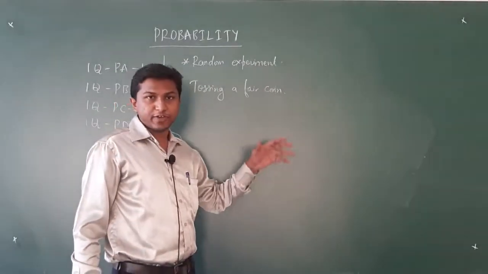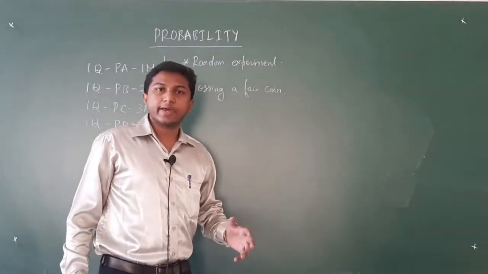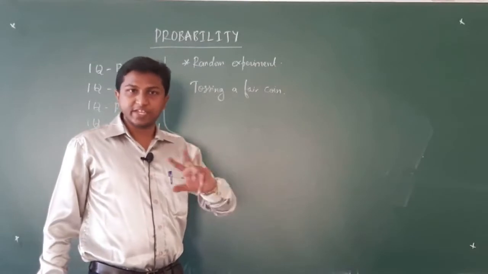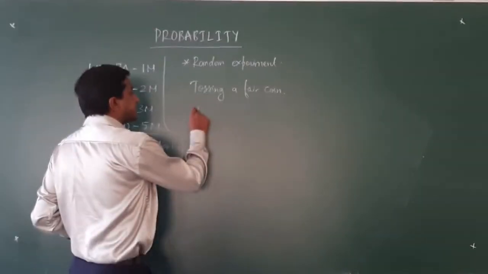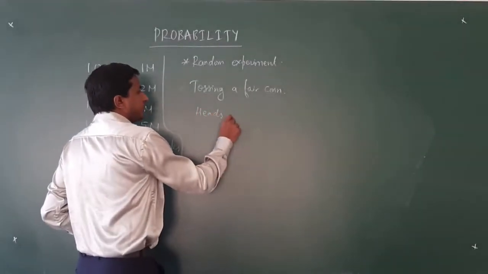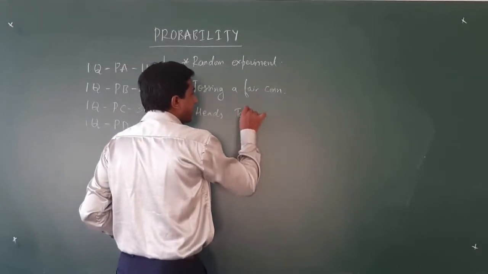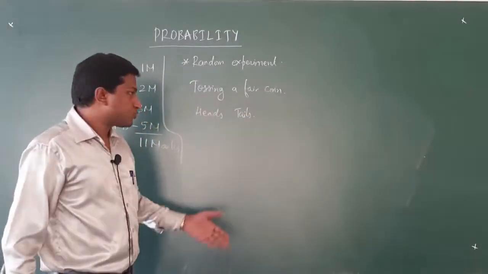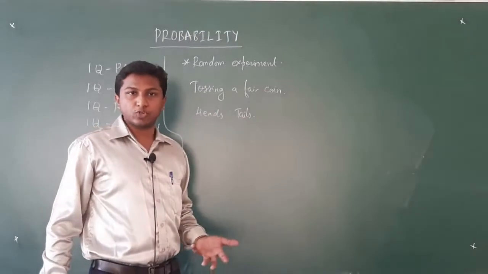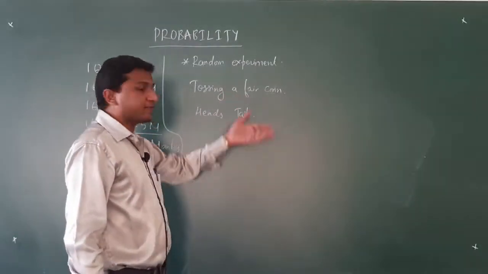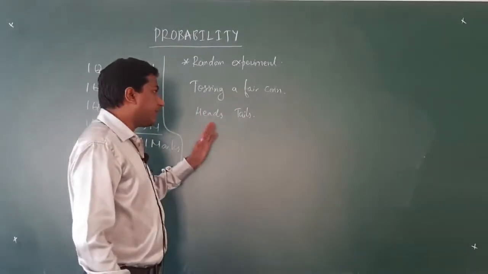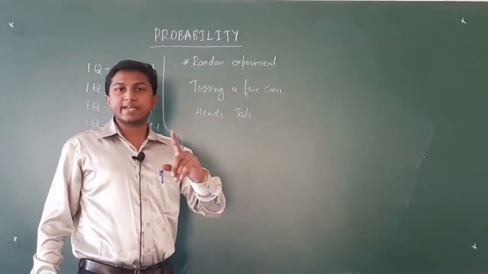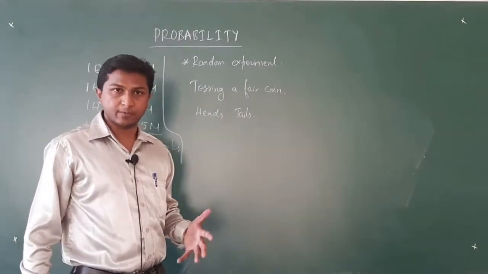A fair coin has 2 faces, one is heads, the other face being tails. So, that is more than one possible outcome. Whenever we toss a fair coin, you can get either a head or a tail. That satisfies the first condition for a random experiment.